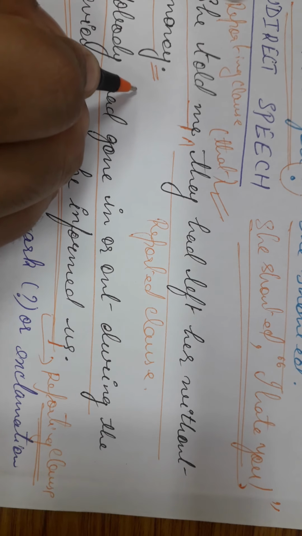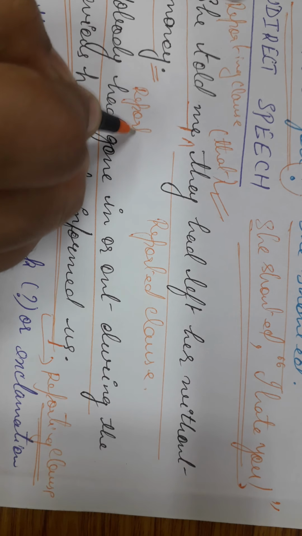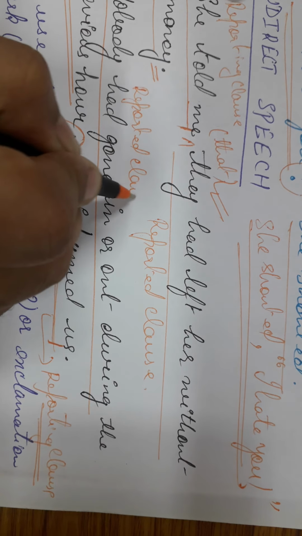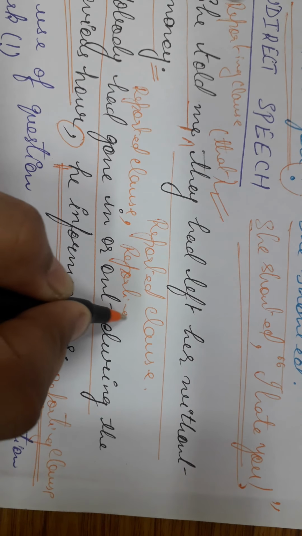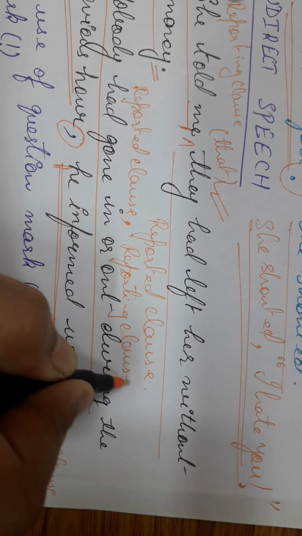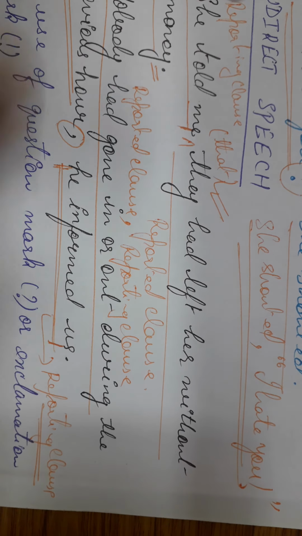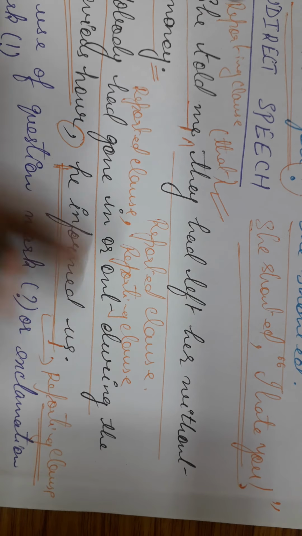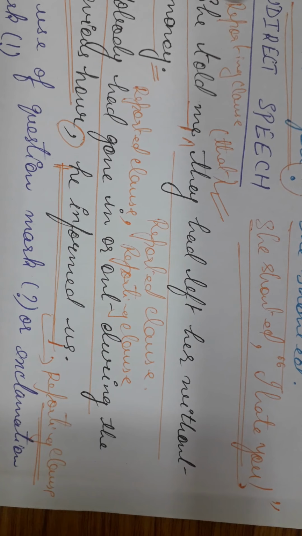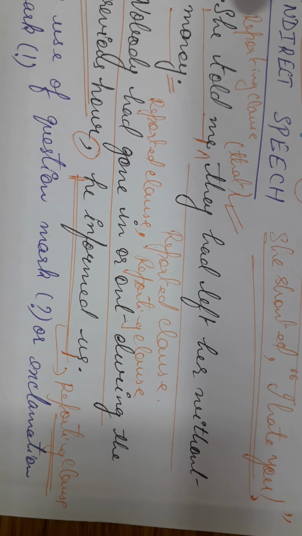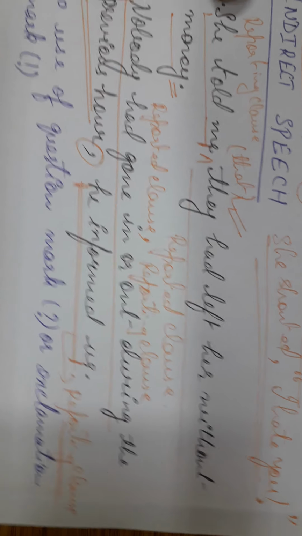That is, it becomes in this way: reported clause, comma, reporting clause. But if we just inverse the order, or if we bring the usual order, he informed us that nobody had gone in or out during the previous hour, then there will be no use of any comma or any other punctuation mark except the full stop.